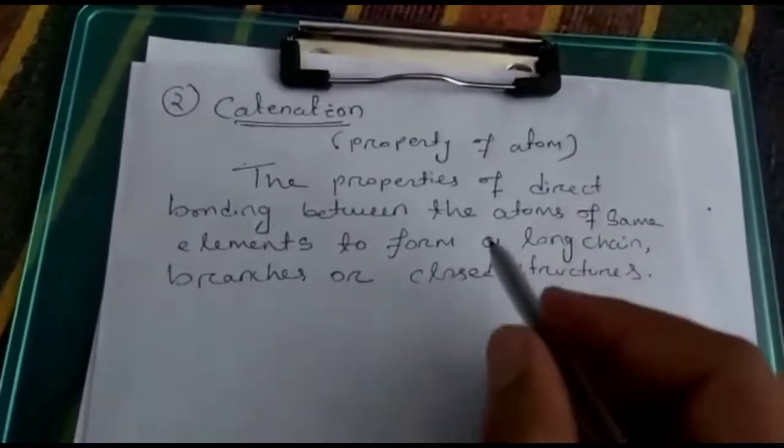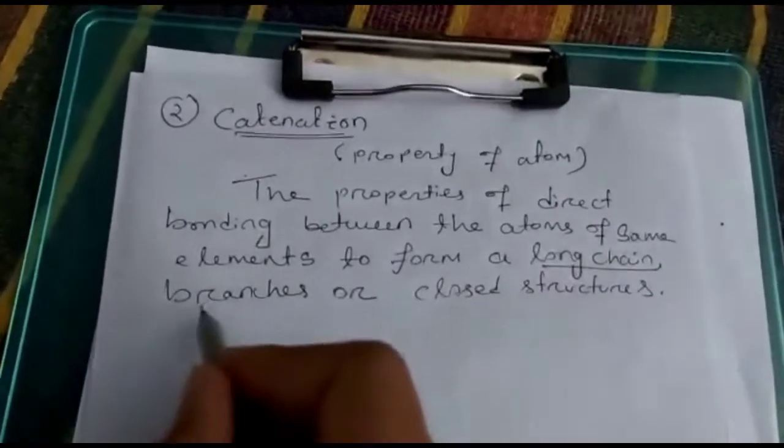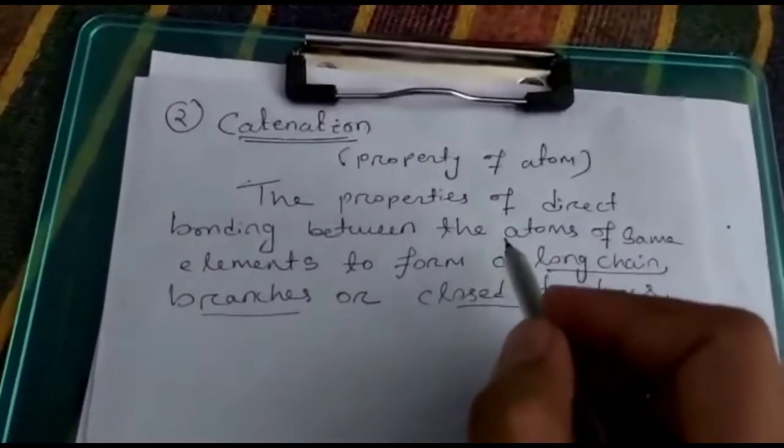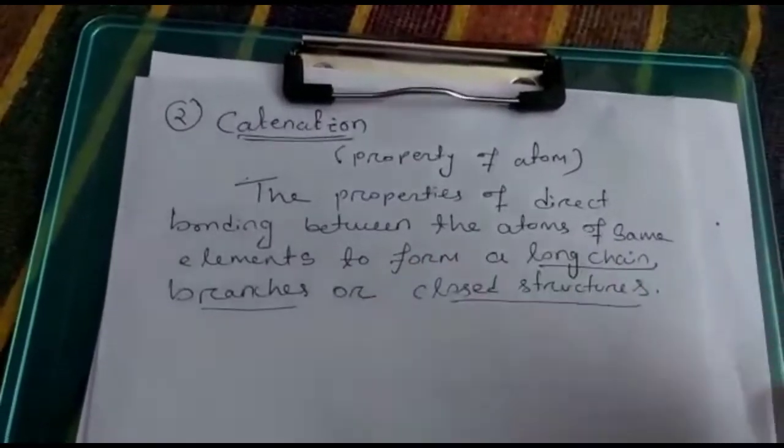Okay, three things we can form: long chain, branches and closed structures by using the same atoms, or you can say bonding between the same atoms.